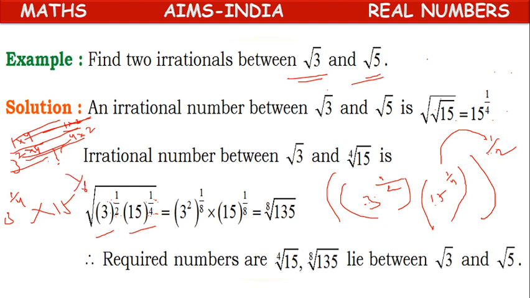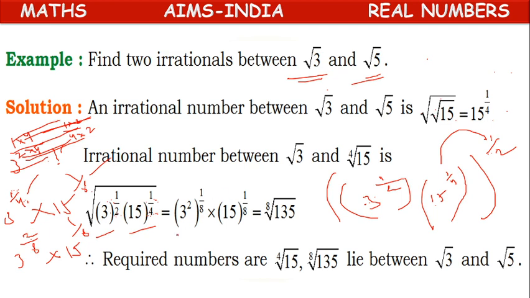Here we have 1 by 4. If we want to make this 8, we have to multiply both numerator and denominator by 2. We can write 3 power 2 by 8, because 1 twos are 2, 4 twos are 8. 3 power 2 by 8, 15 to the power of 1 by 8. Like that we can write.